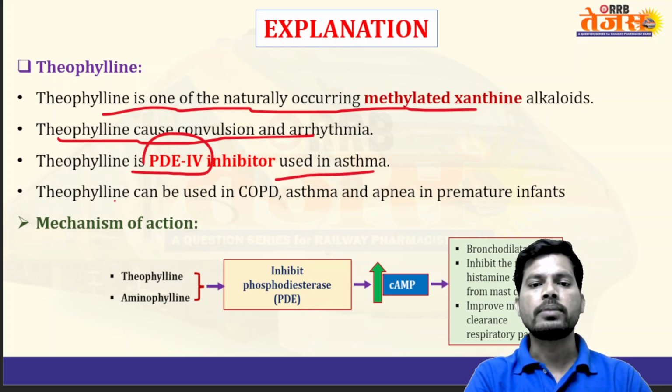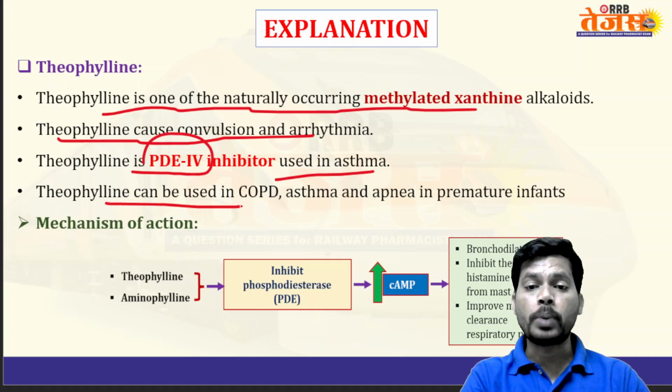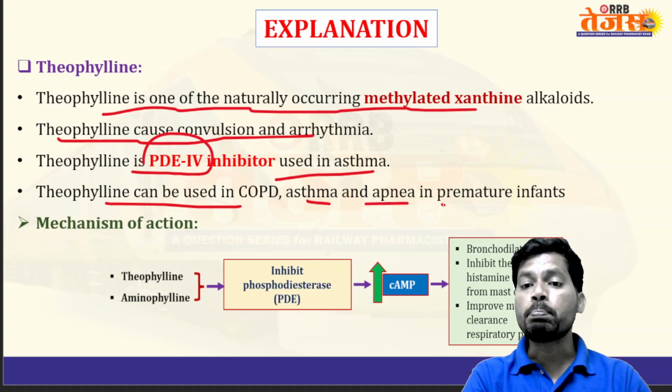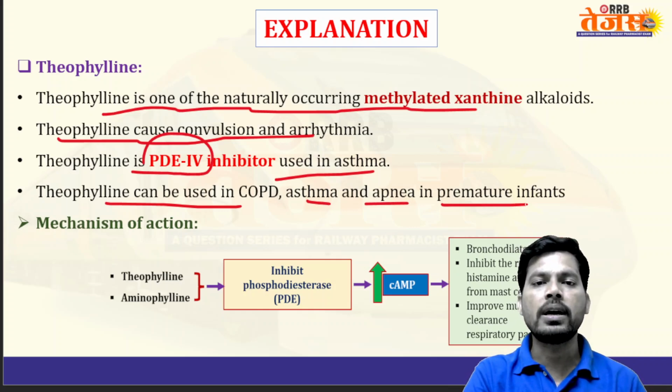Theophylline can be used in COPD, chronic obstructive pulmonary disease, also asthma, and apnea in premature infants. What is apnea? A sudden cessation or abnormality in breathing.